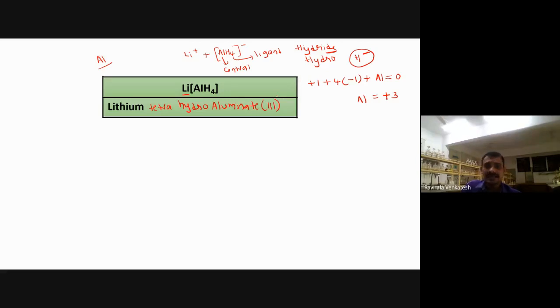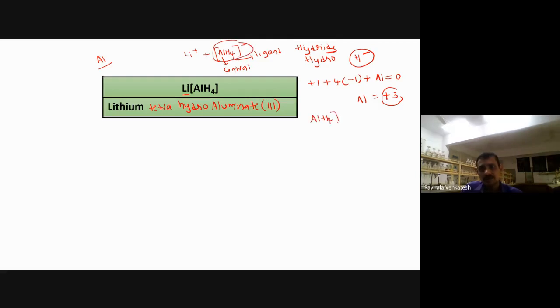Now 3, keep it like this here. In all cases we get positive, we don't get negative charge, beta, because metals do not have negative charge. Always it will be plus only. So we are writing 3 only. Don't write plus here, because by default it is a plus only. So put 3 only in the form of Roman letters. Otherwise, if you take this one also, we can calculate the oxidation state. How?